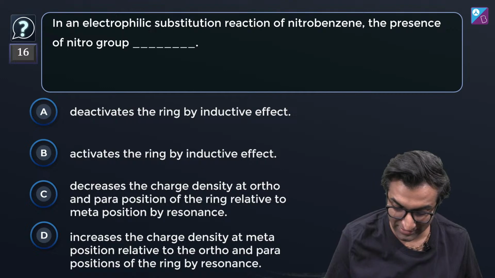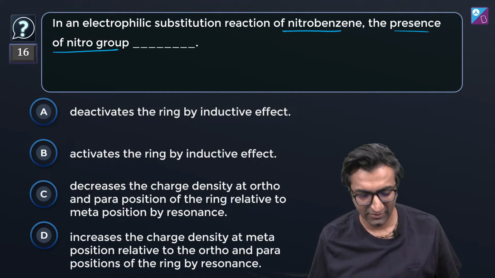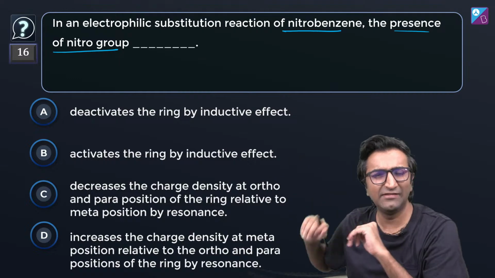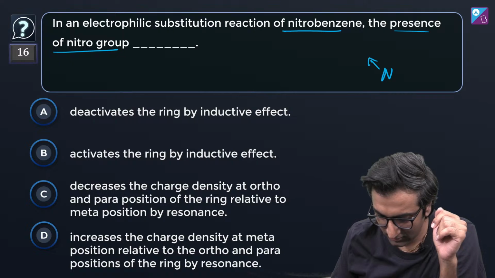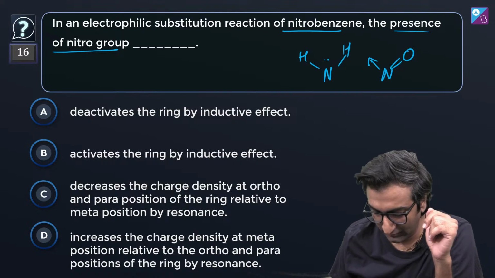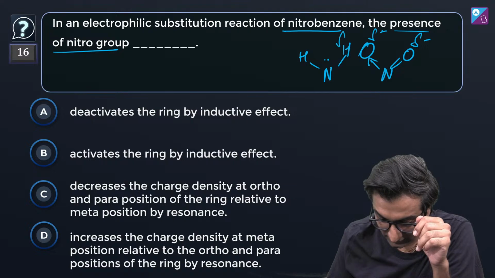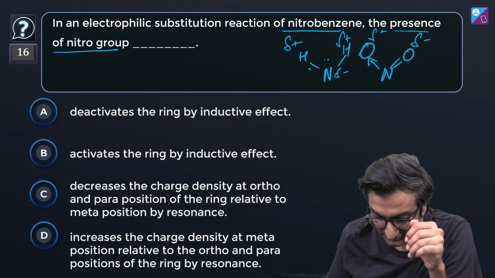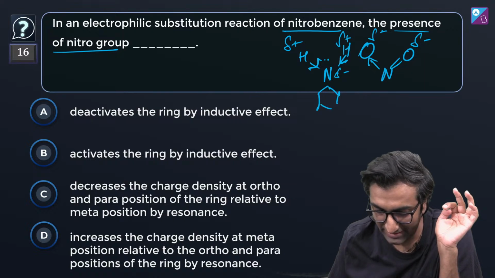In an electrophilic substitution reaction of nitrobenzene, the presence of nitro group does what? अब यही देखो उसका दूसरा भाई है. Chlorine was the harder one. Nitro is easier to understand, but also a little complicated, right? See, N में है, this is nitro, and this is amine, right? The difference between both of these is this is delta minus, this is delta plus. ठीक है? So the difference here is that these guys are like, भाई तू ले electron, मुझे नहीं चाहिए, which is why it activates the ring.